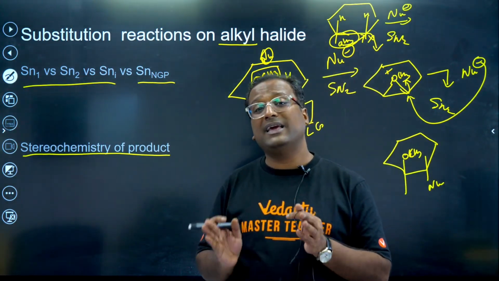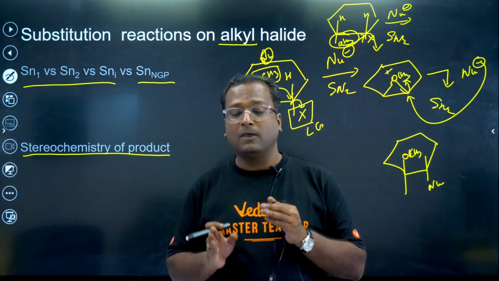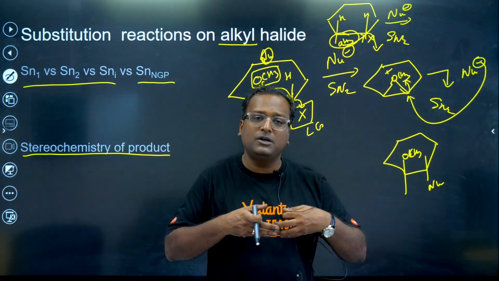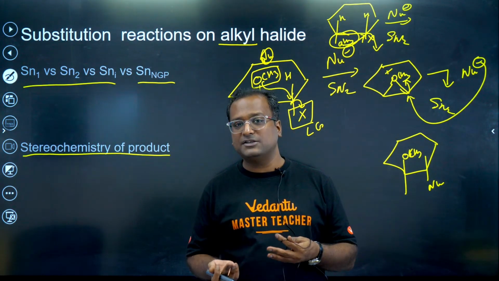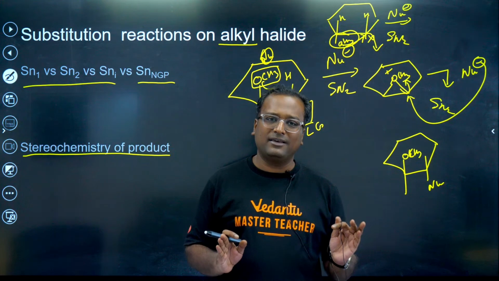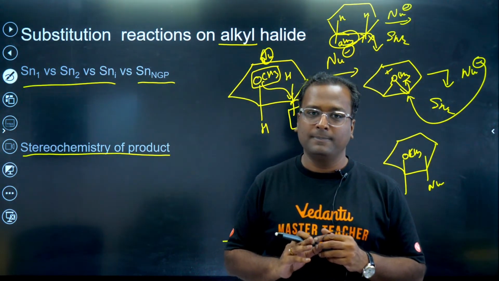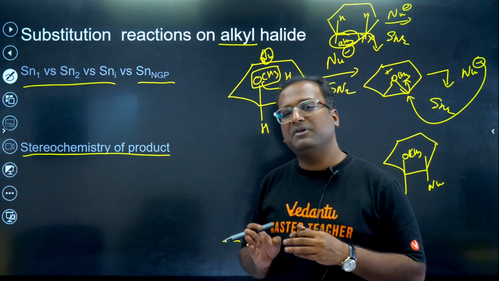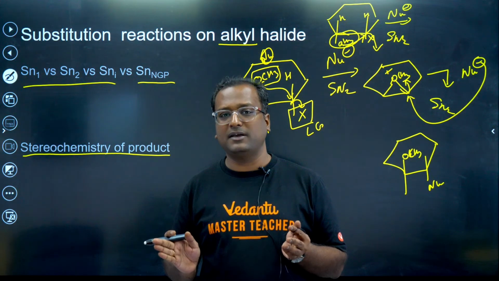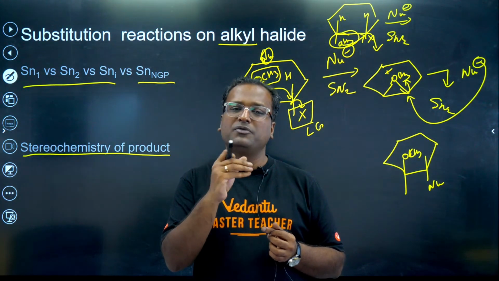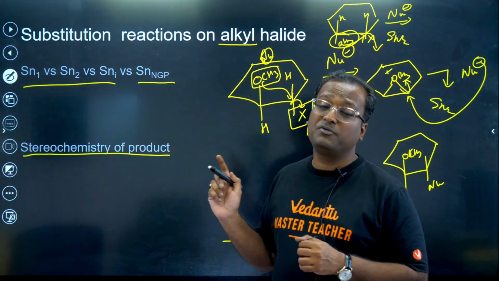But no reaction can be pure SN1 or pure SN2. In all reactions, SN1 and SN2 happen together. It all depends on which is happening as the major one. So even when SN1 is taking place, there will always be some amount of SN2 happening. So in SN1, when we say racemization takes place, not 100% racemization takes place. There will always be a slight amount of extra inversion product. For details, please watch the first video of reaction mechanism.